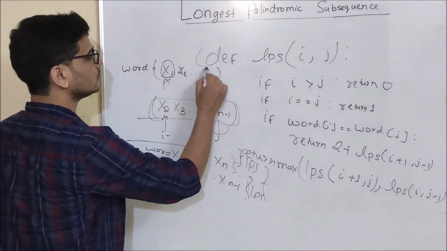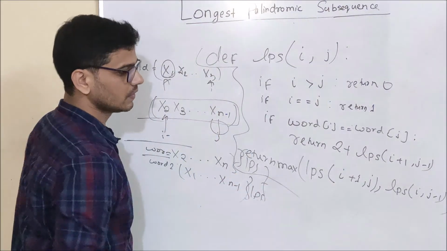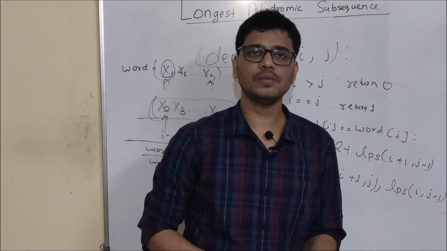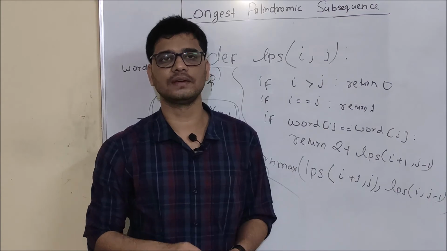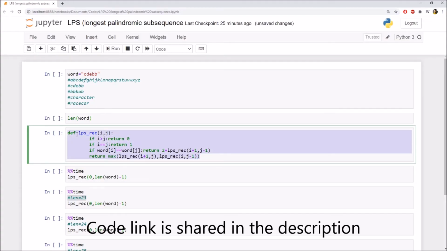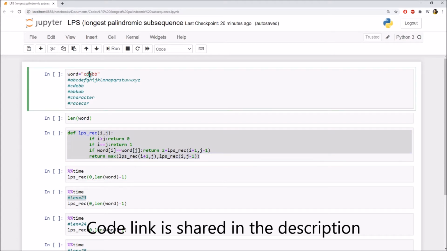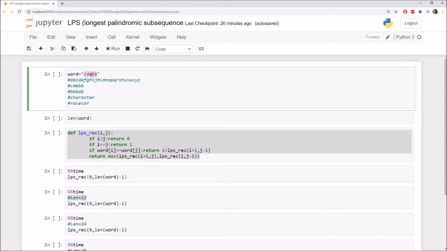Okay friends, so this is our Python program. What we are going to do next is execute this program on the laptop and see how it is performing. As you can see here, this is our recursive program to find the longest palindromic subsequence of a word. Now we will execute this program for a few different words. The first word I am taking is CDEBB, so the LPS will be BB and its length will be 2.